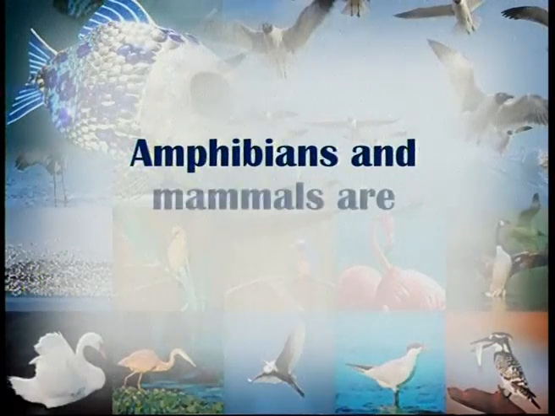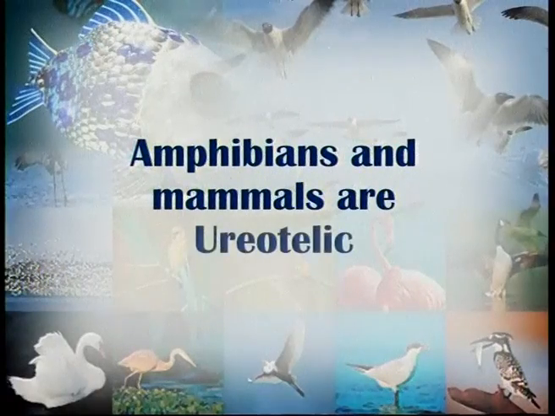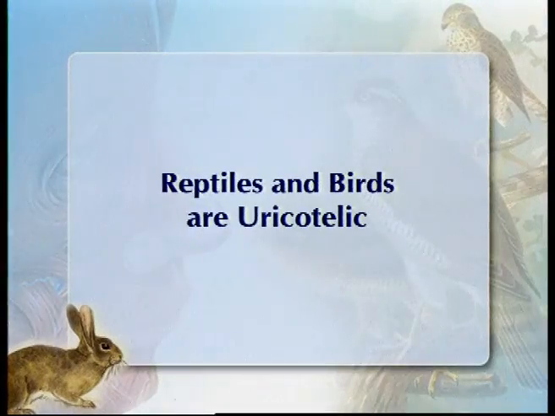The amphibians and mammals are ureotelic. Reptiles and birds are uricotelic. Now, we will discuss a very important point about the types of egg in Pisces, amphibians, reptiles, birds, and mammals.